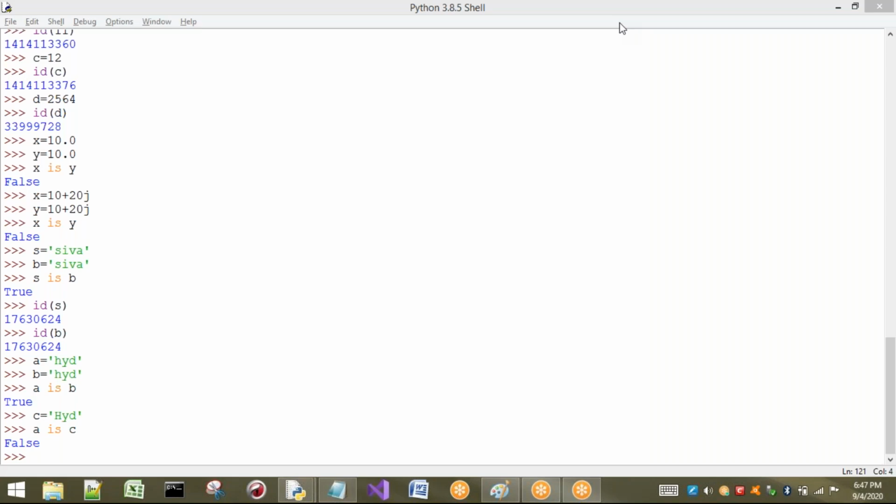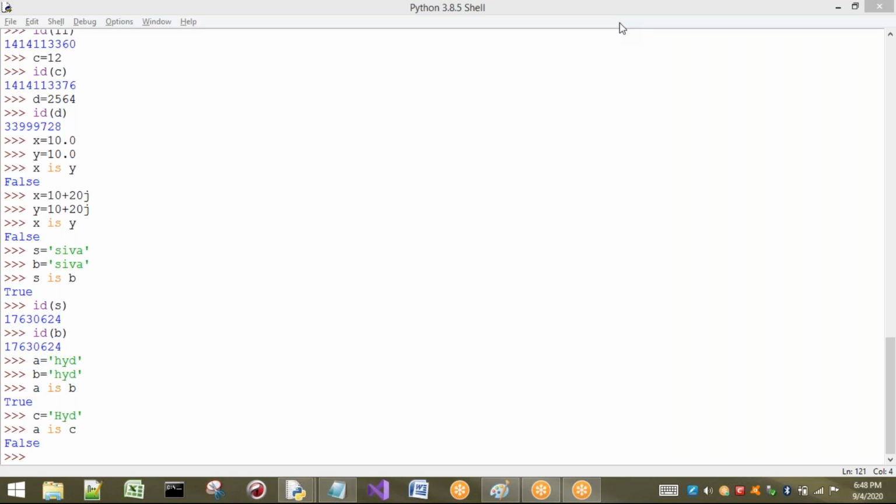Now come to boolean. Initially, two objects are created before the program starts: one is True and the second is False. If you take a equal to True, the object is already present, so a is going to point to that particular object. Finally, string. Initially no object is created for strings, but at runtime the objects are created.